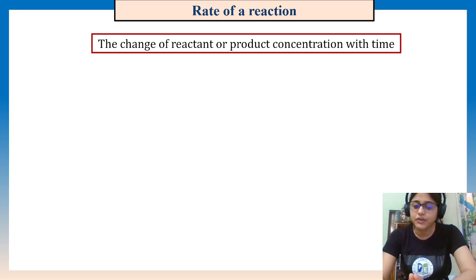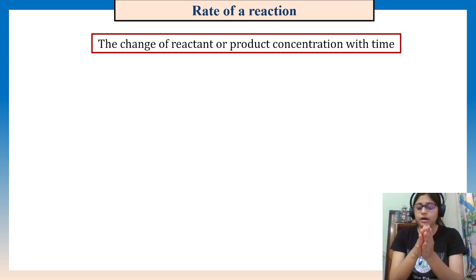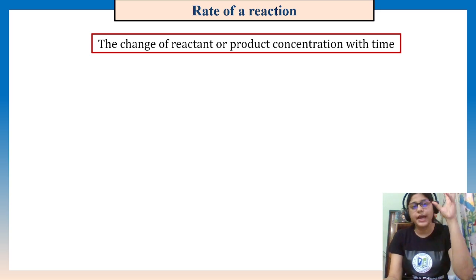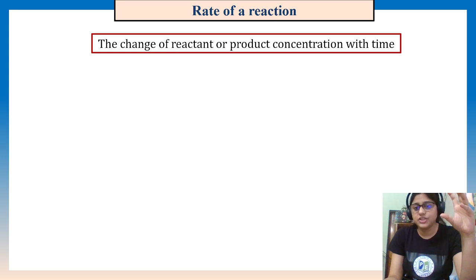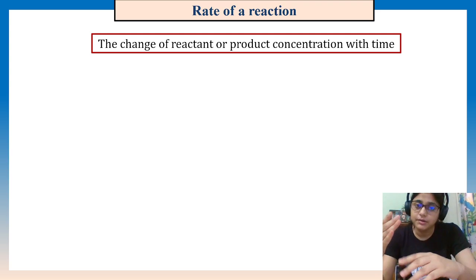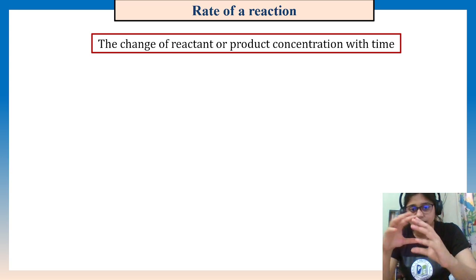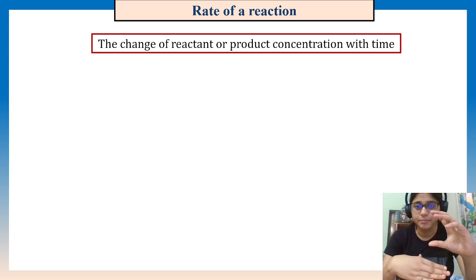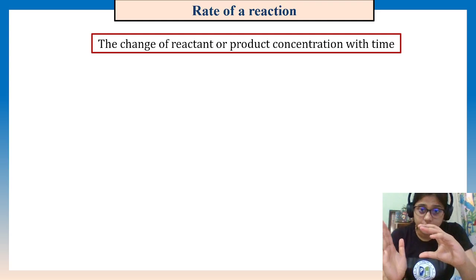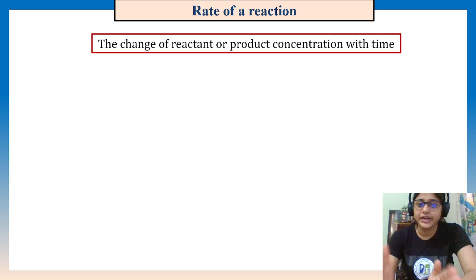What is the rate of a reaction? The change of reactant concentration with time. Let's say within 5 seconds the reactant concentration decreases from 5 mole per liter to 2 mole per liter. If we can measure the change of reactant concentration per second, that will be the rate of reaction.